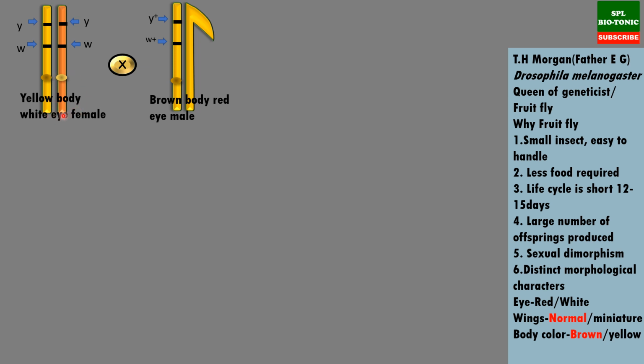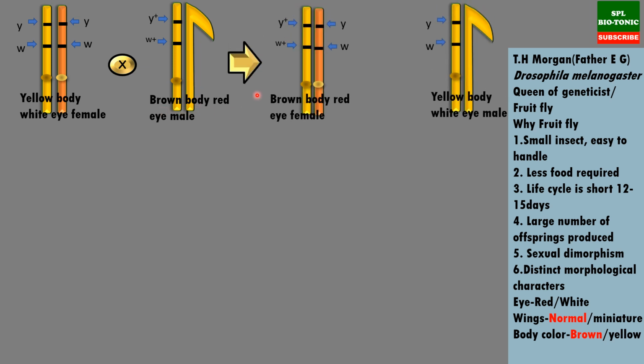In case of Drosophila also, the female shows XX type of sex chromosome. So here the first is the female insect showing both X chromosomes. Second is the male insect with one X and one Y chromosome. Now the alleles which we are studying here are present only on the X chromosome. Therefore they are shown on only the X chromosome and not on the Y chromosome. Now when these insects were crossed, it resulted in these offsprings, that is brown body with red eye female and yellow body with white eye males.